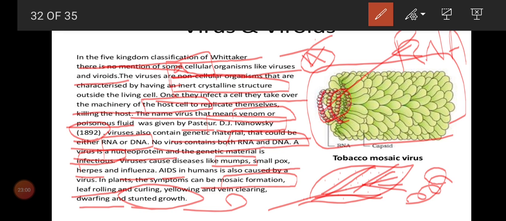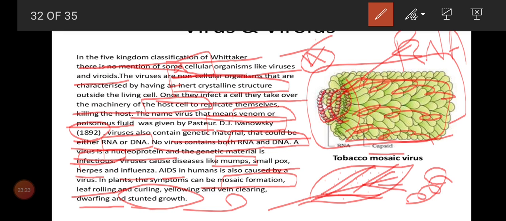Okay, there we can see a single stranded RNA, and all the remaining green color parts we can call proteins. Together, the proteins we call a capsid. It is closely related with your RNA. That thing we call a capsid. So what is a capsid? Protein only.